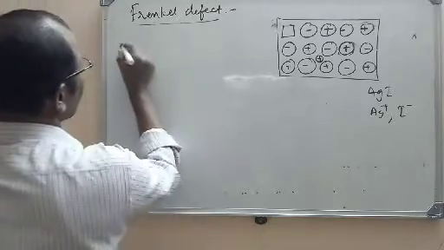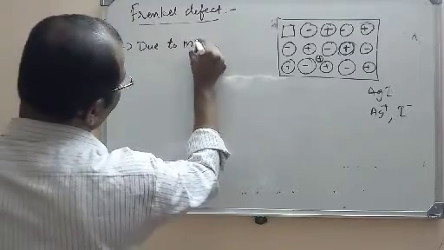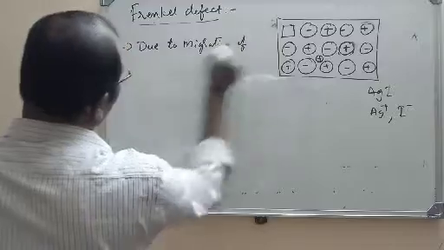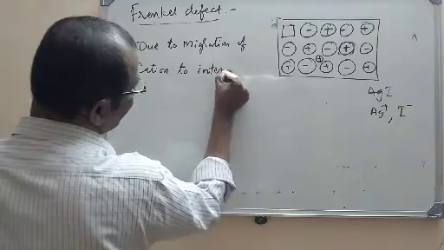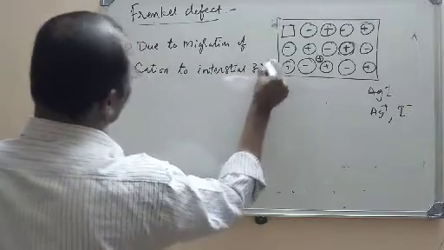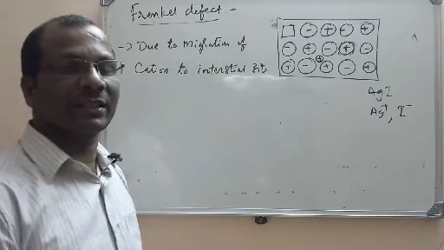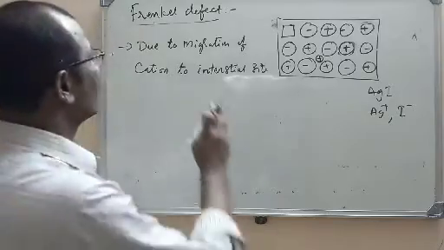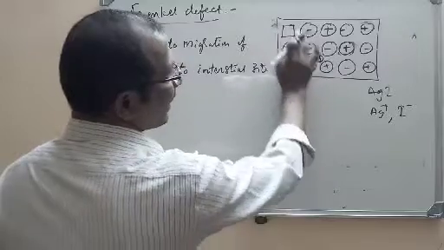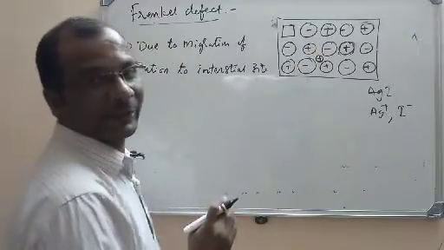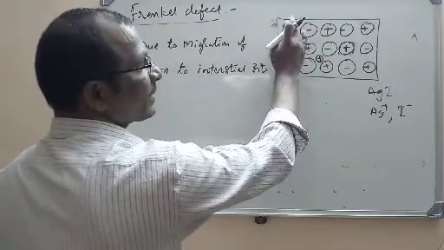So what is a Frenkel defect? It is due to the migration of a cation to an interstitial site. The defect arises from the movement of the cation to an interstitial site. So here a vacancy is formed. Actually, with respect to this point, there is a vacancy defect. Vacancy defect means that a position should have an ion but is vacant. So with respect to this point, it is a vacancy defect.